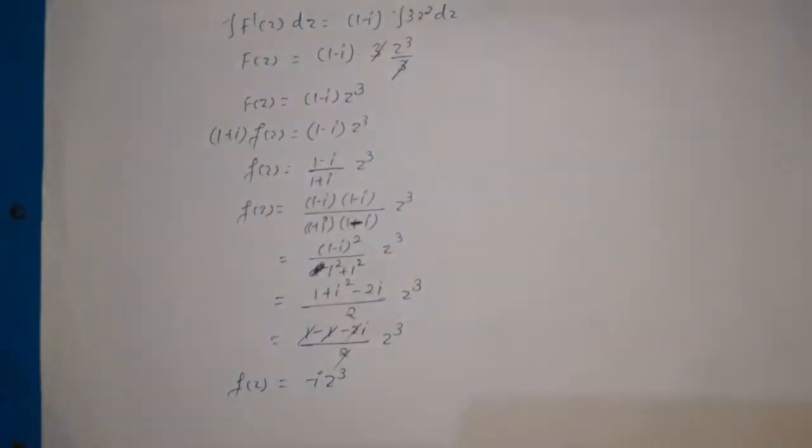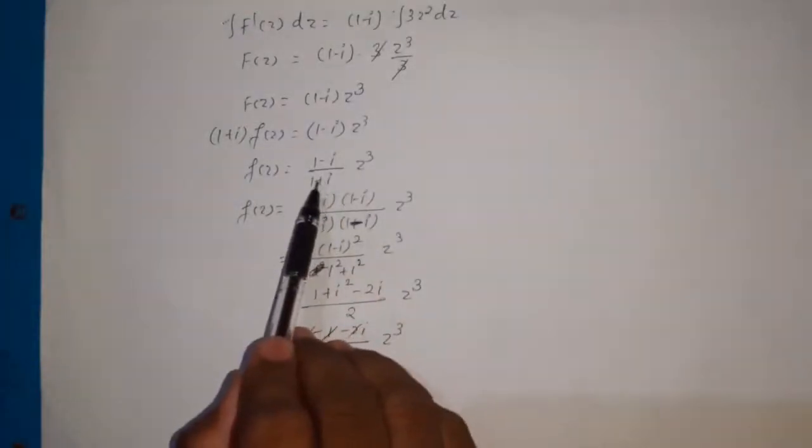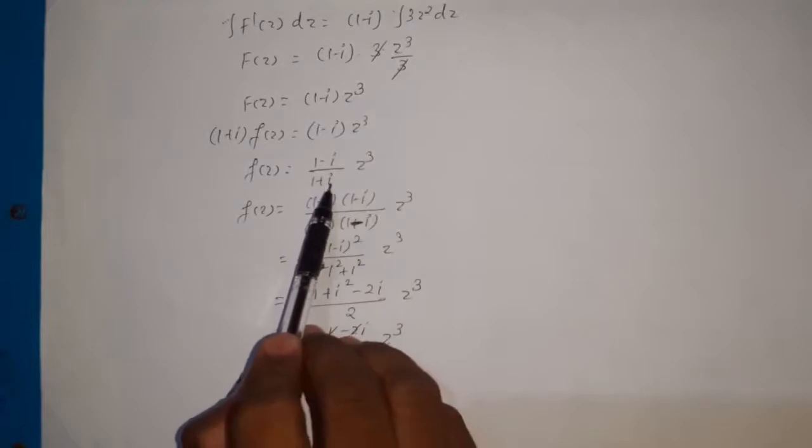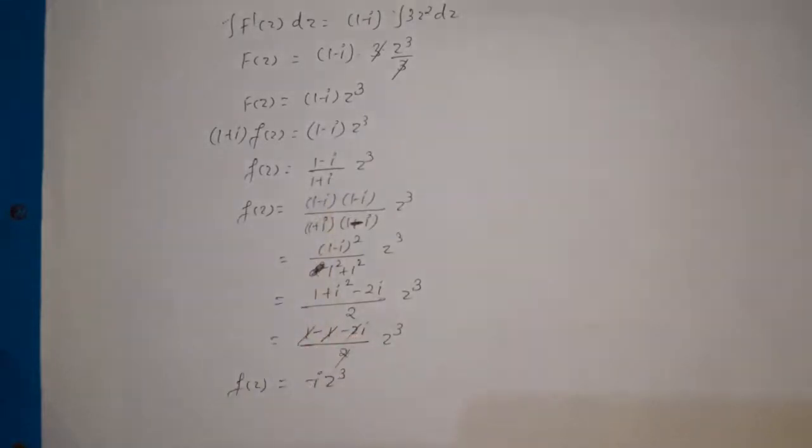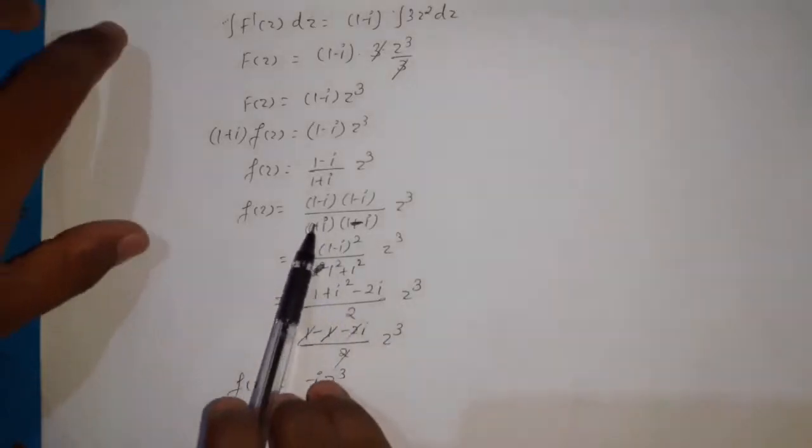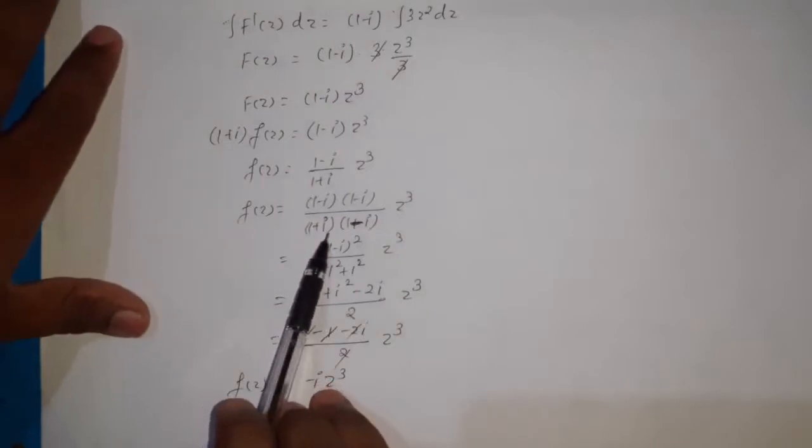So here, if there is no 1 plus i in the denominator, then no need to proceed further. If any complex number exists in the denominator, then we have to rationalize that. So for that we need to multiply and divide by the conjugate of that one. So here 1 minus i is the conjugate of 1 plus i.